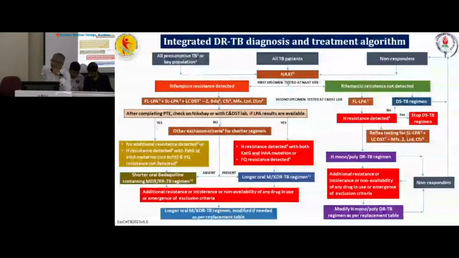So if H resistance is detected, we will start the H mono or poly-DRTB regimen. And if there is additional resistance, intolerance, non-availability or exclusion criteria, because we have also done reflex testing for second line LPA and LCDST, in these cases we will again modify the regimen. That I am coming to later on.